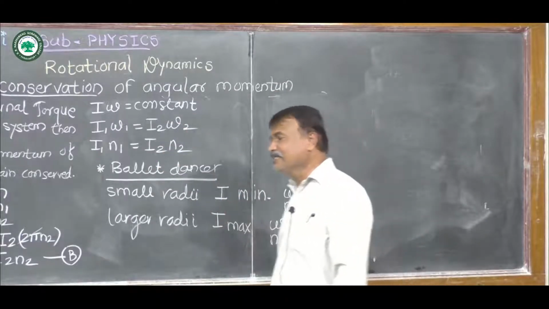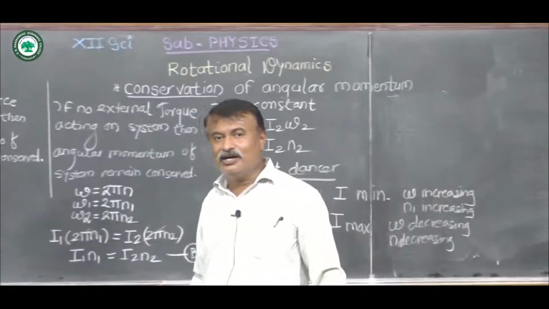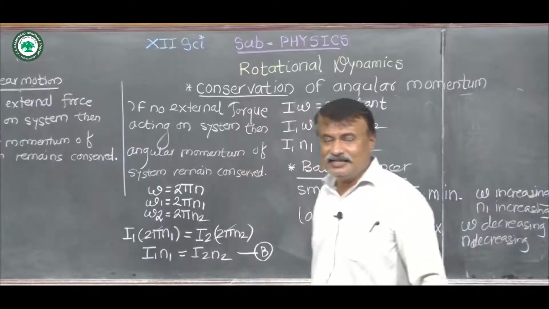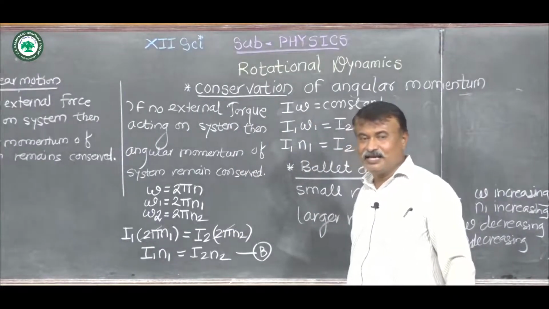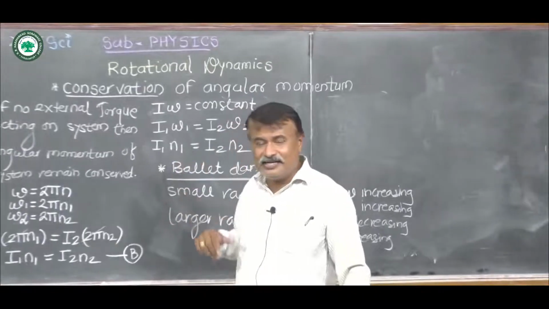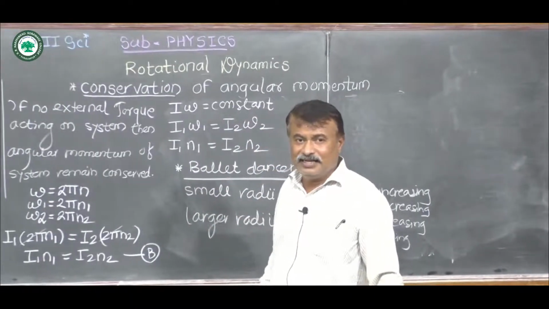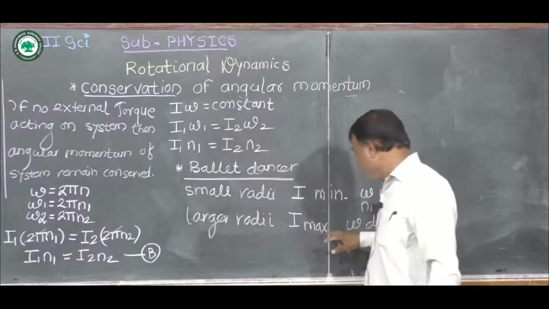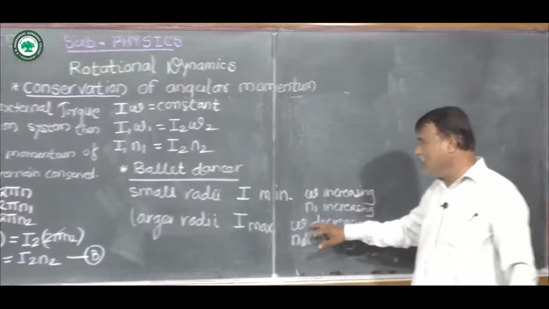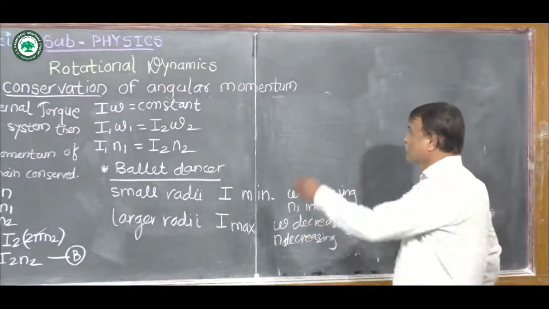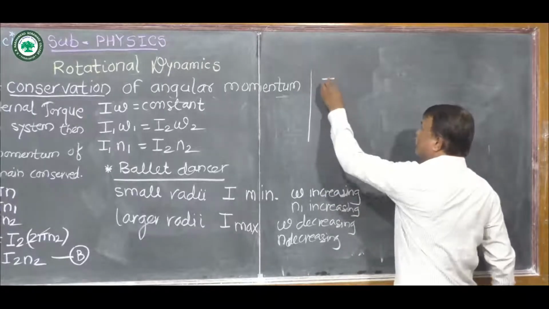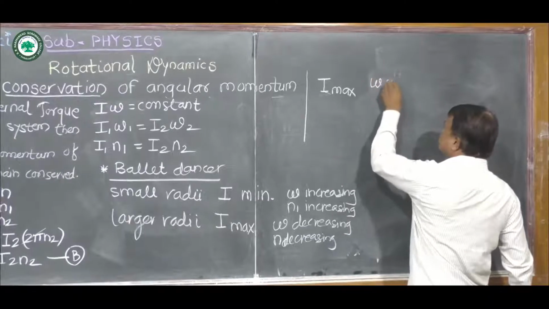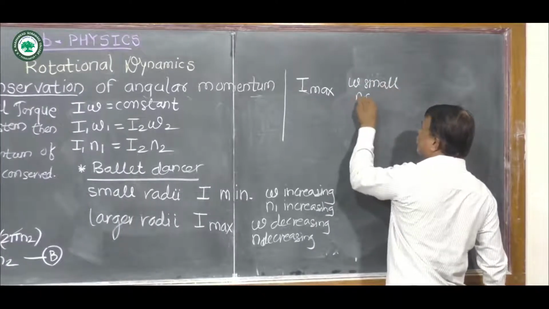If you consider another example, the diving of a diver from the board of a swimming pool. Initially, he stretches his body. As he stretches his body, when he stands on the diving board, his moment of inertia is large. And as his moment of inertia is large, the angular velocity is small. For maximum moment of inertia, omega is small. Also n is small.